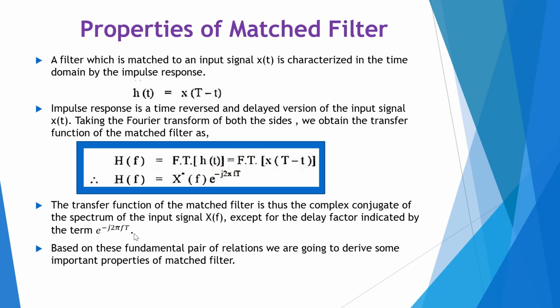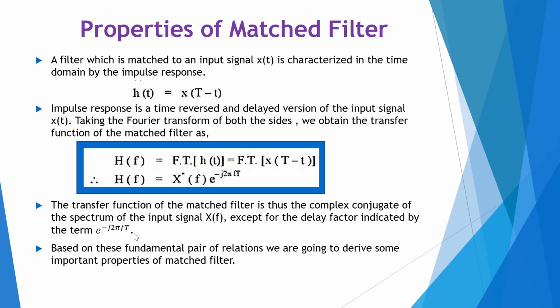Now, properties of matched filter. A filter which is matched to an input x of t is characterized in the time domain by the impulse response h of t equal to x of T minus t. The impulse response is a time reversed and delayed version of the input signal x of t.